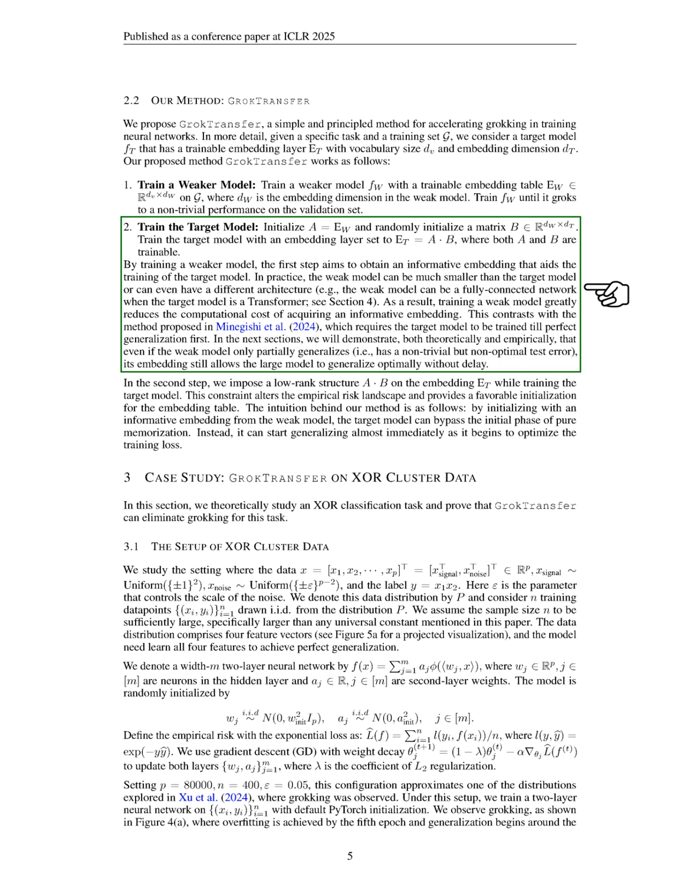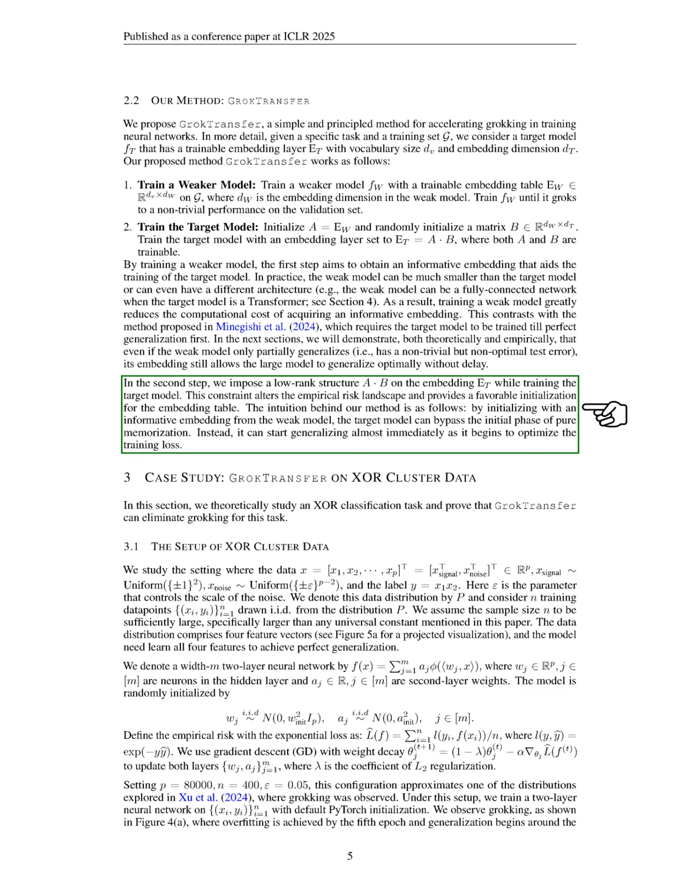Next, we initialize the target model's embedding layer using the weaker model's embedding and a randomly initialized matrix. We train the target model with this combined embedding, which allows it to start generalizing quickly rather than just memorizing the training data. We also explore a specific case study involving XOR classification, where we analyze a dataset with both